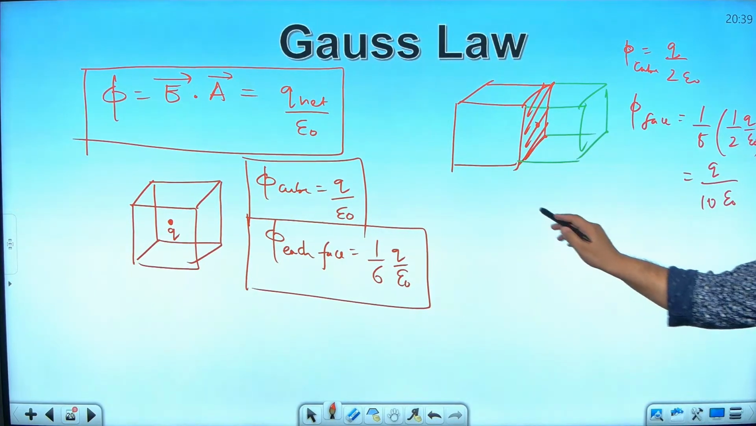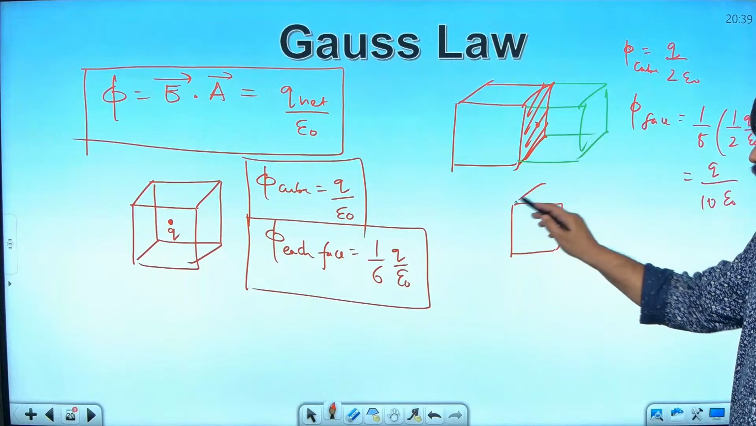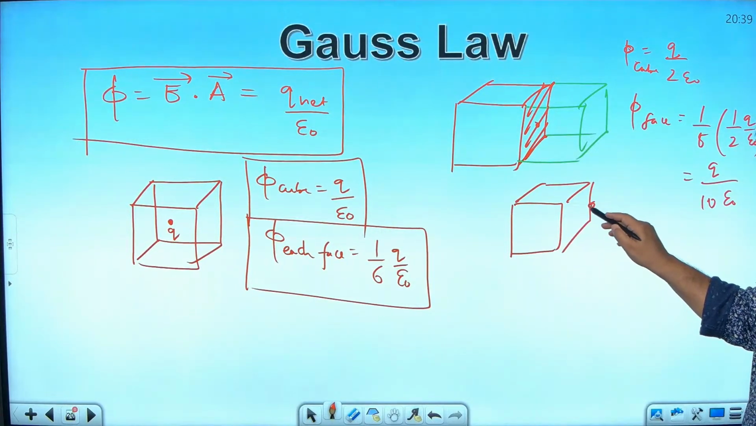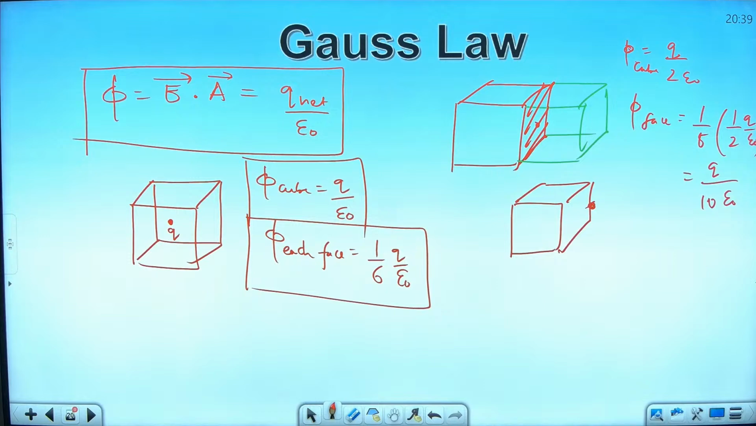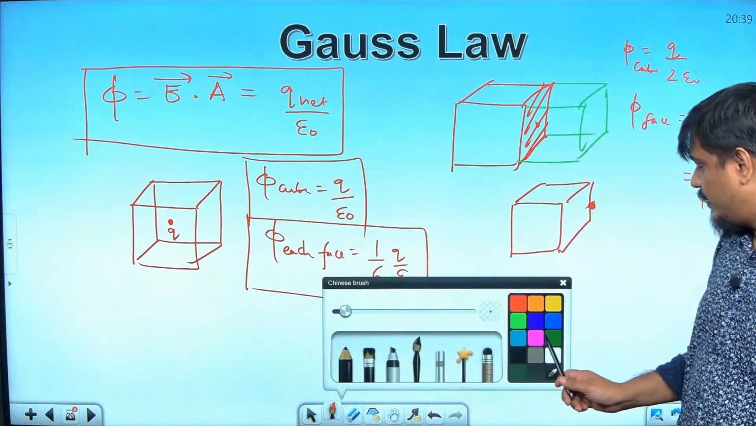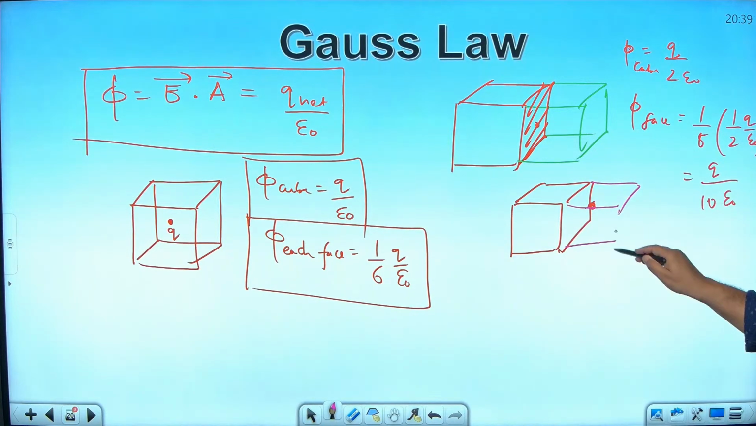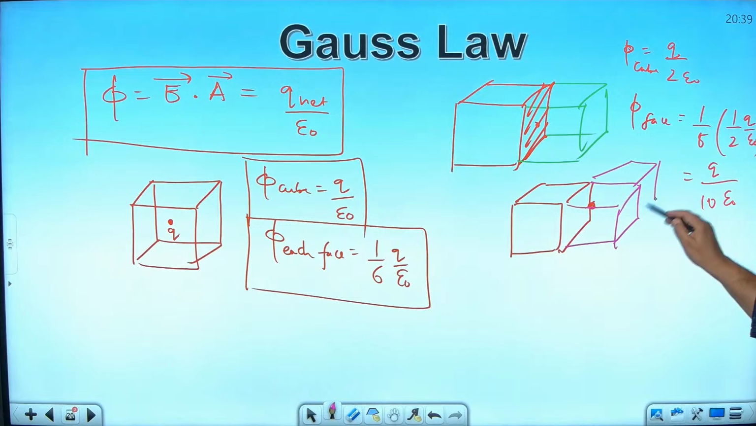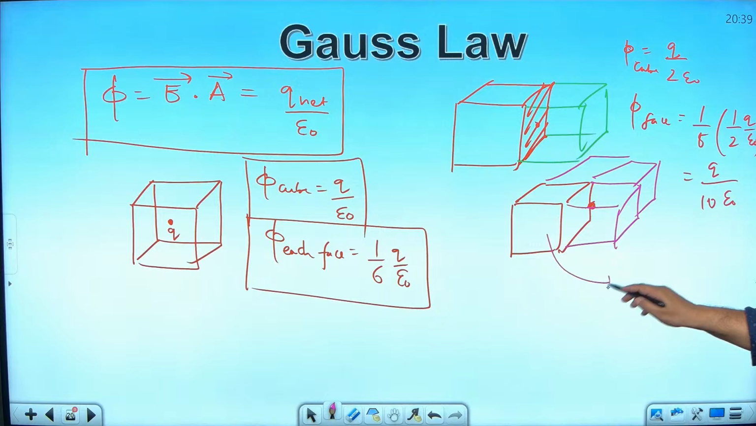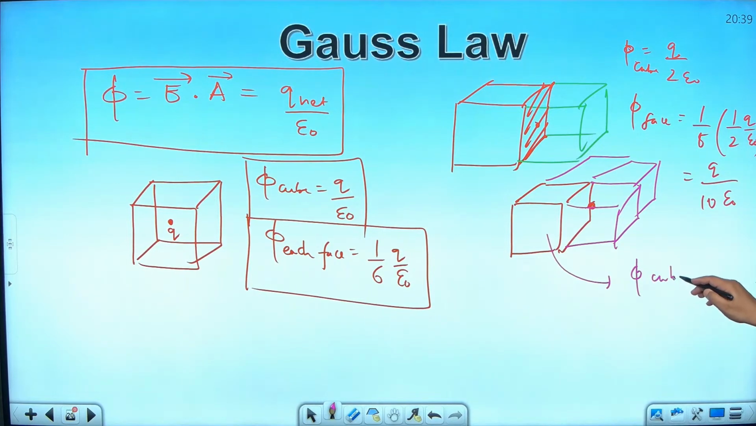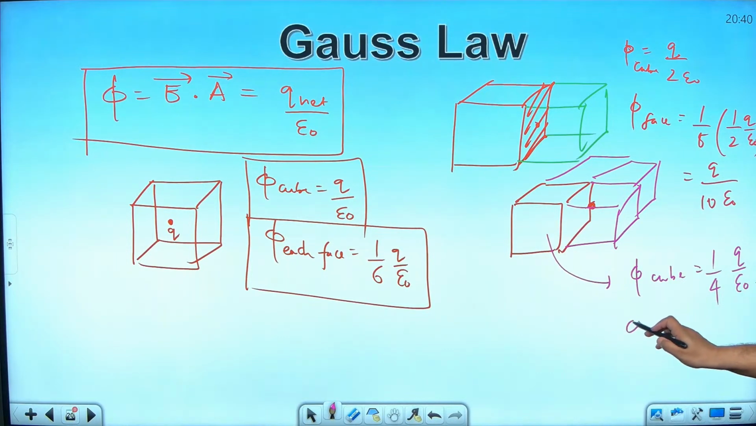The third scenario is, if the charge is placed at one of the edges like this, then how many cubes do you need? You need 3 more cubes to make it symmetric. For example, a cube is required like this, behind it and here. So how much will each cube get? 4 cubes are there, so it will become 1 by 4 times q by epsilon naught. And how much will each face get?